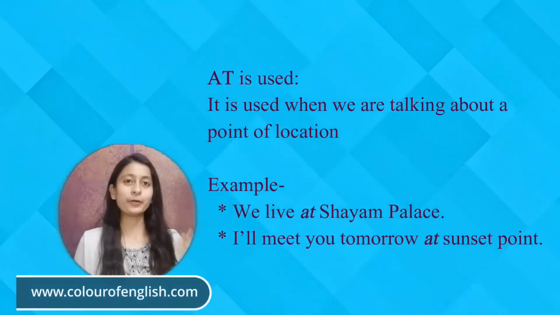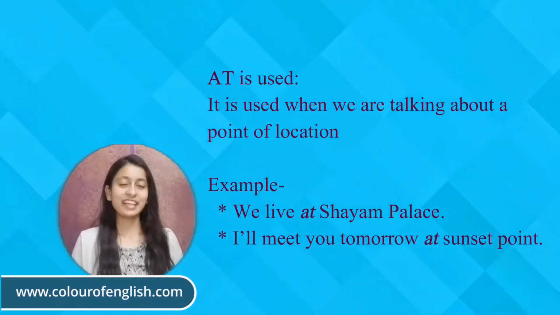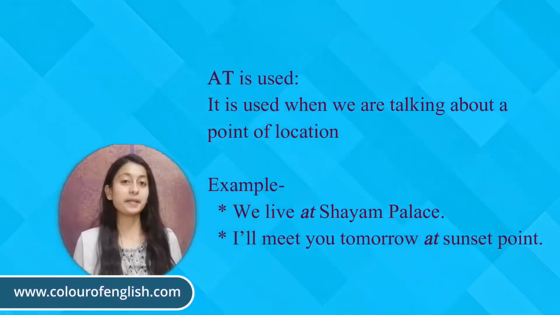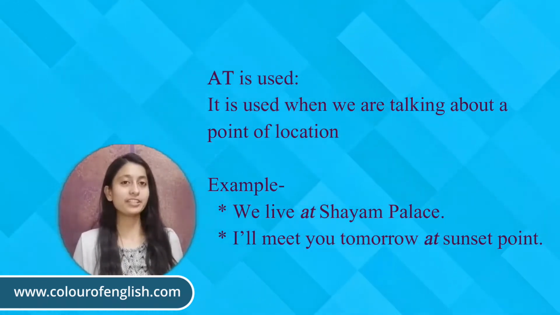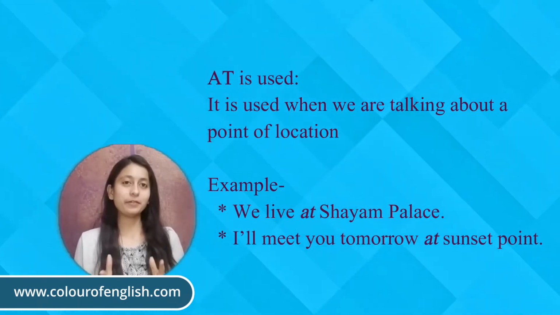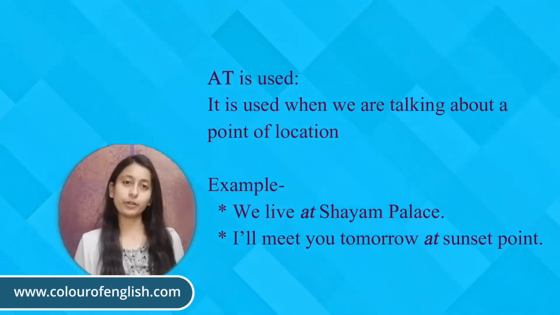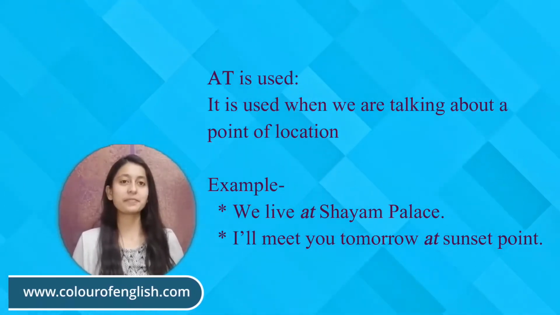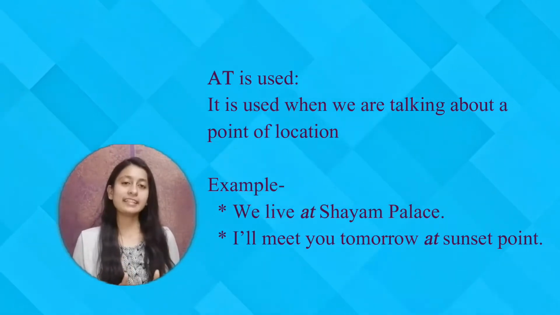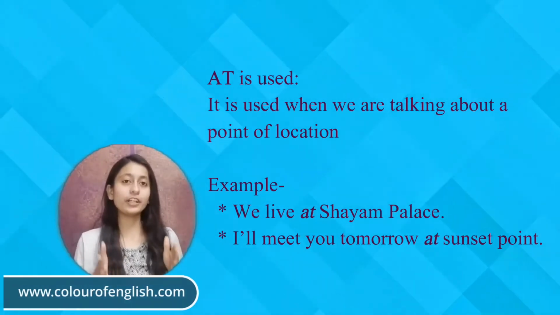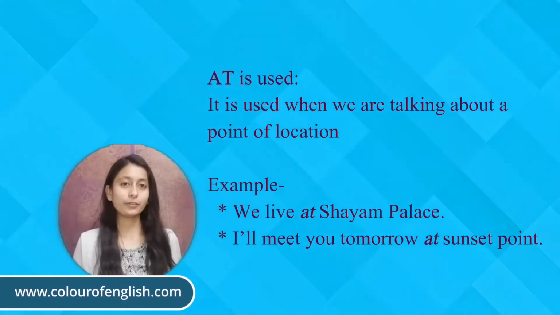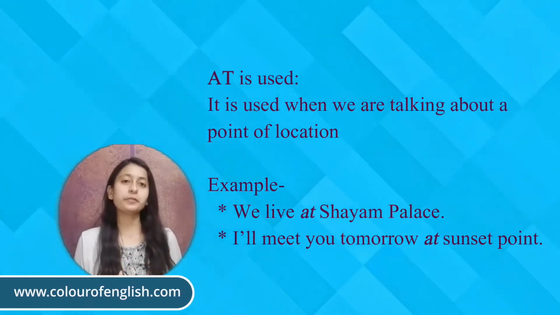I'll meet you tomorrow at Sunset Point. Sunset Point is a specific place, a point, so we have used at before that. I'll meet you tomorrow at Sunset Point. So whenever in a sentence we talk about a particular location or a point of location, we use at before that.